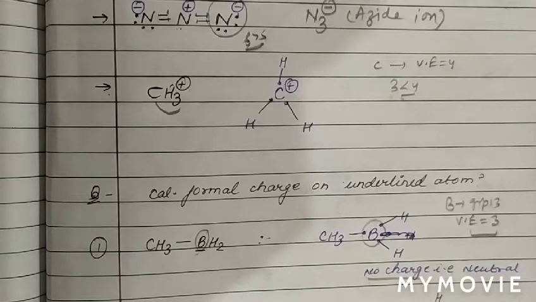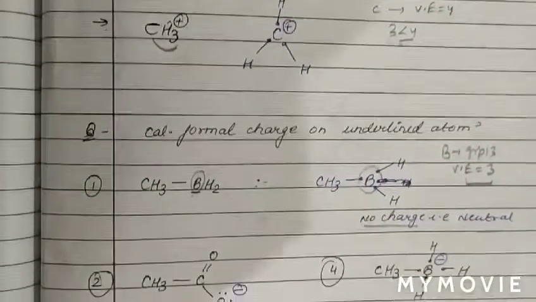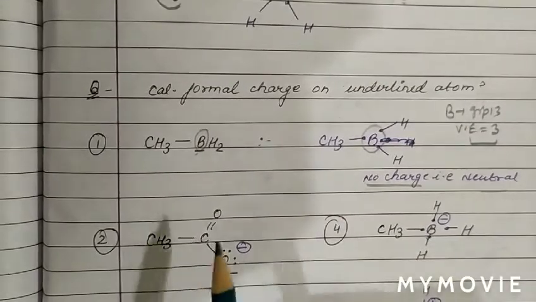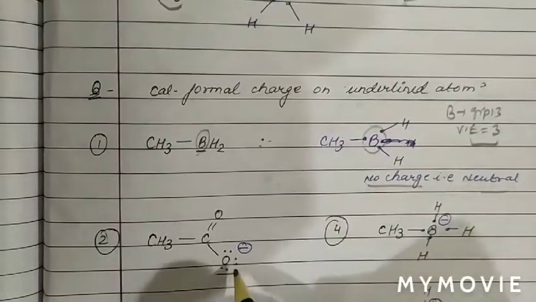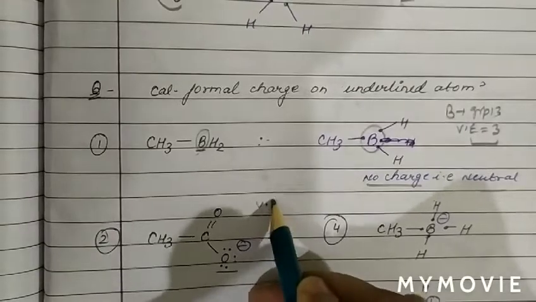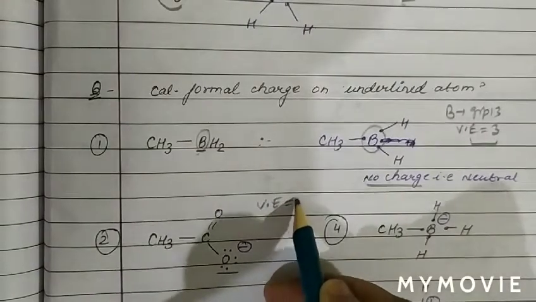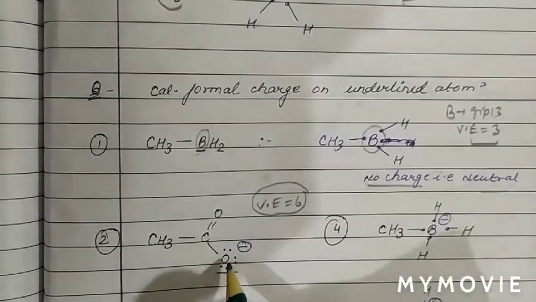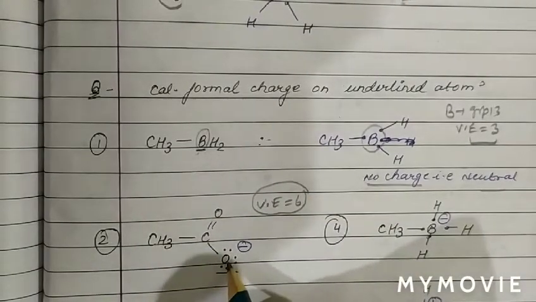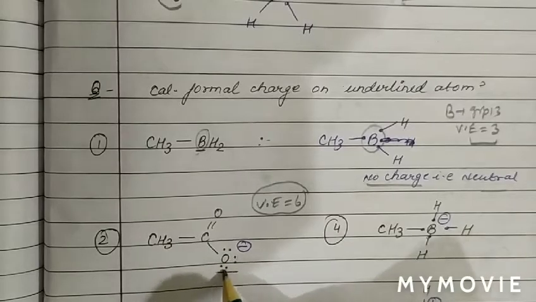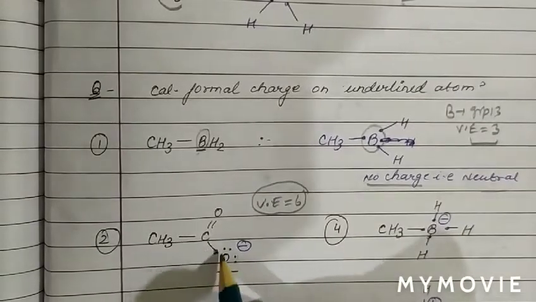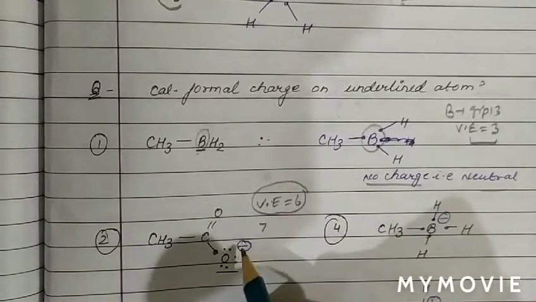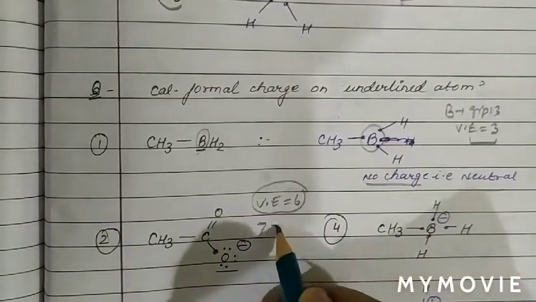Now see the next case. We have to calculate the formal charge on this oxygen atom. As we can see, oxygen belongs to group 16, so valence electron in case of oxygen is 6. Now we can see how many electrons are there in the given structure: 1 2 3 4 5 6 and 7, because one bond is formed between carbon and oxygen. So valence electron 6, but when we calculate the number of electrons in oxygen, they are 7.